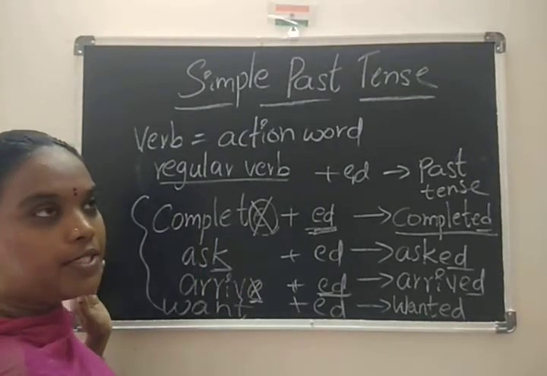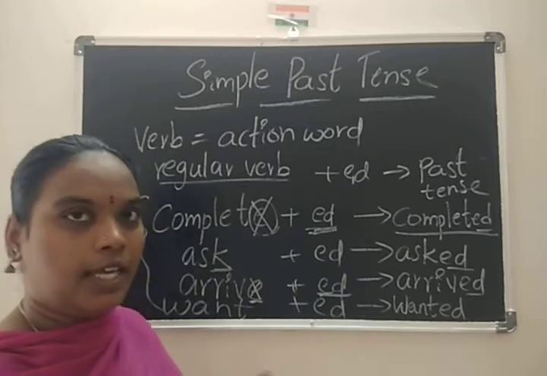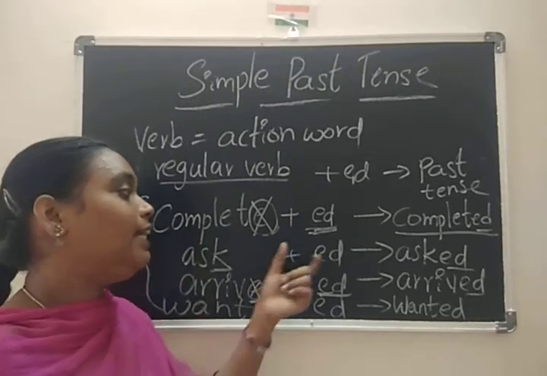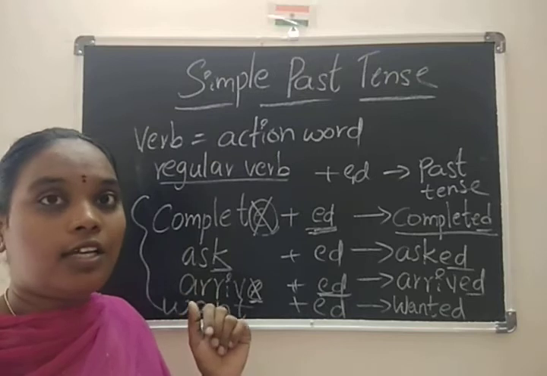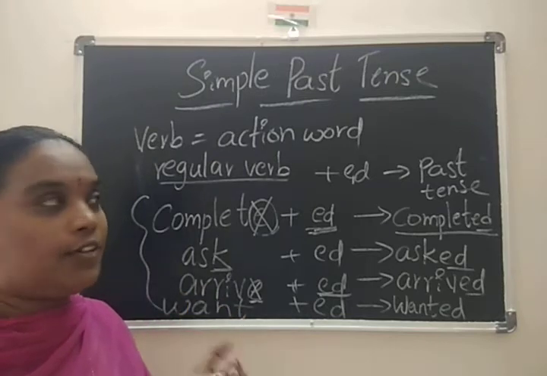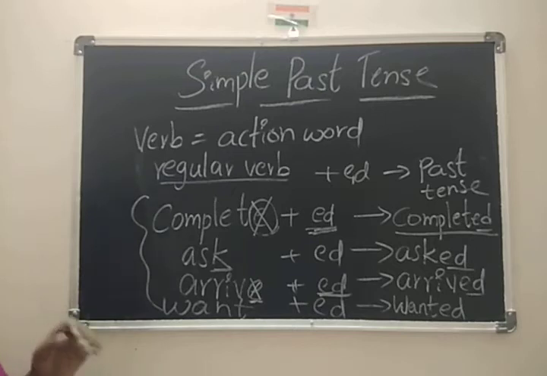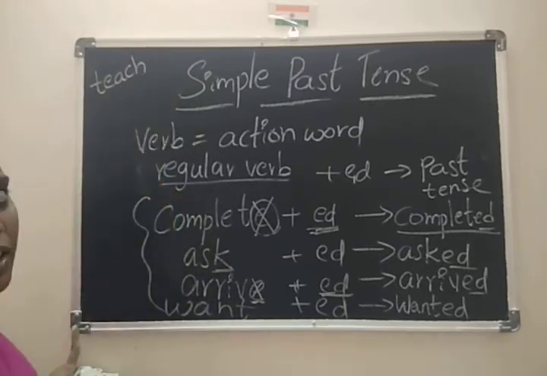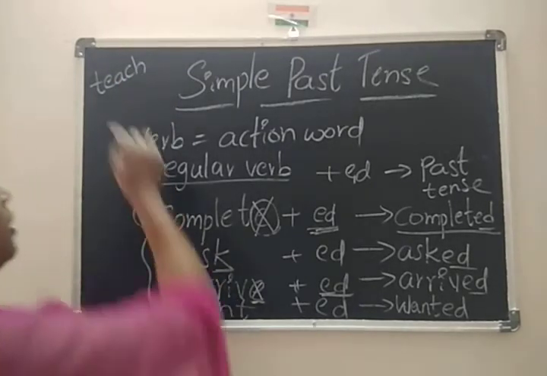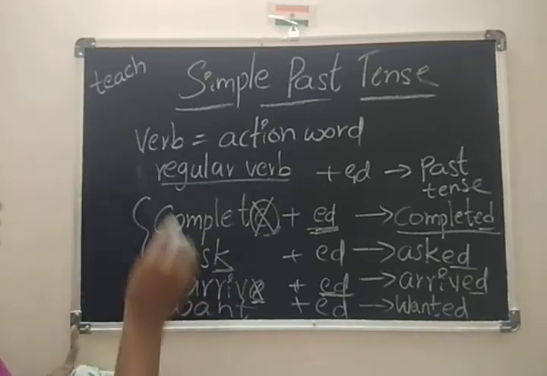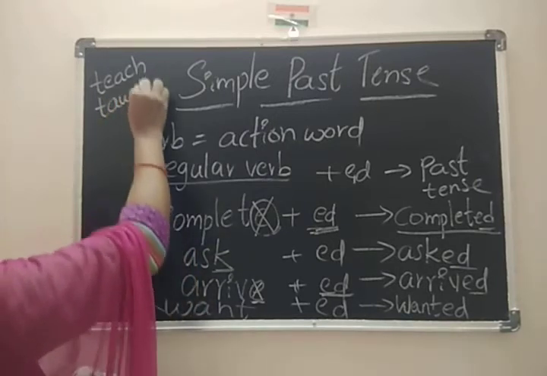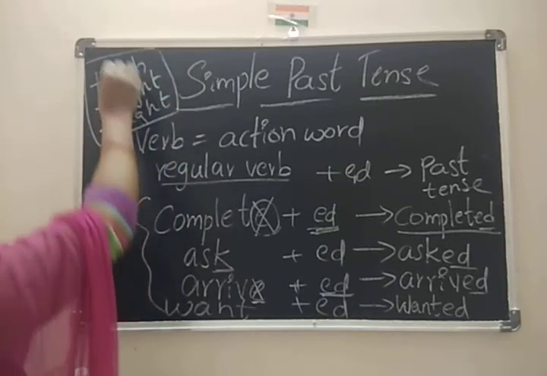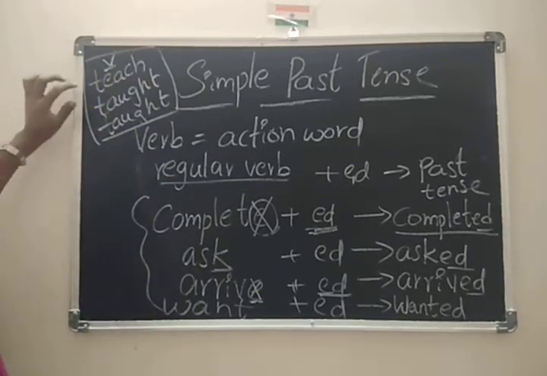Whenever we change these regular verbs into past or past participle, we add only ed. Irregular verbs are those that are not like that. For example, take teach. These others are regular, children, so I am giving only one example for irregular. We will talk about that later. Teach is a verb.